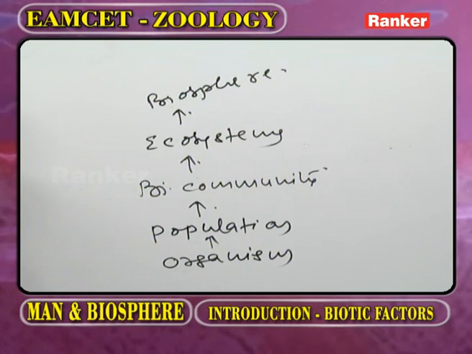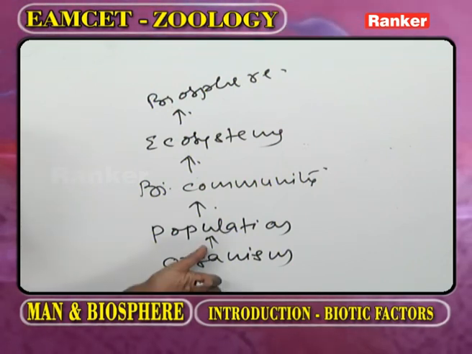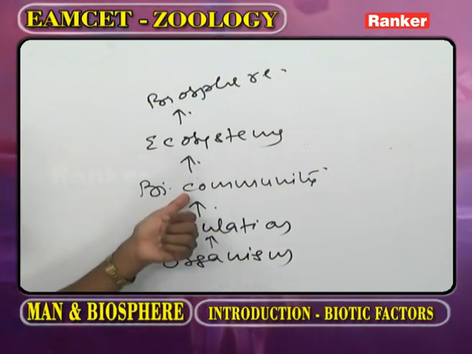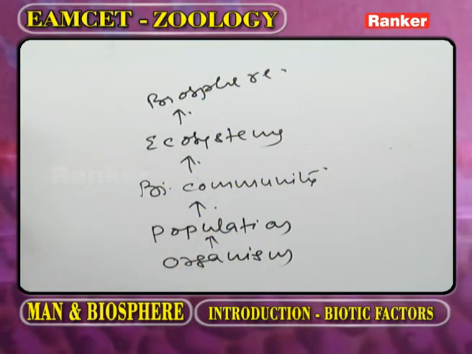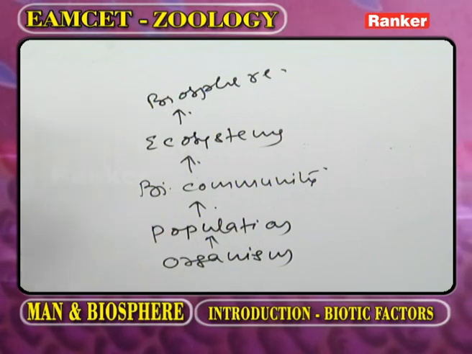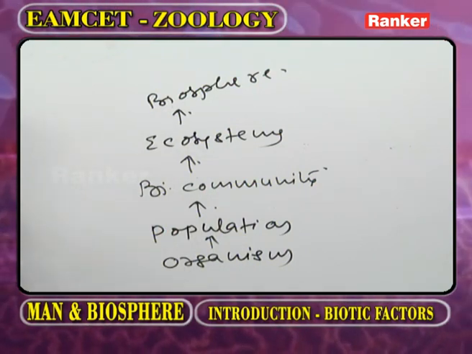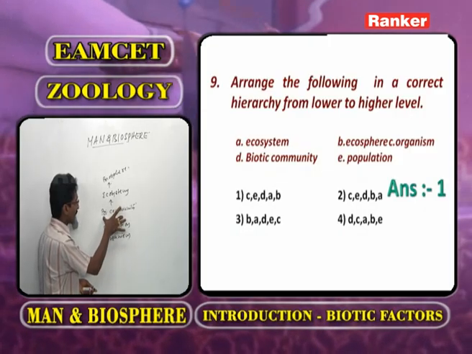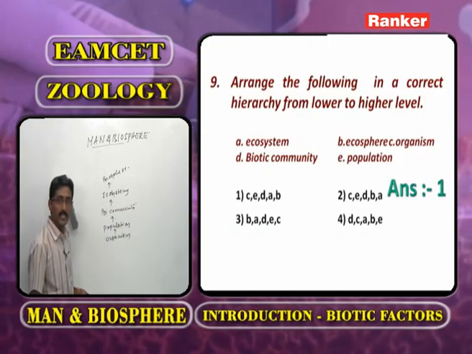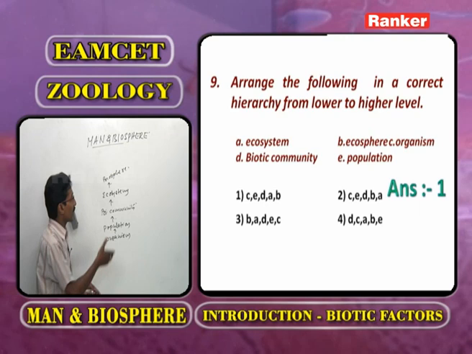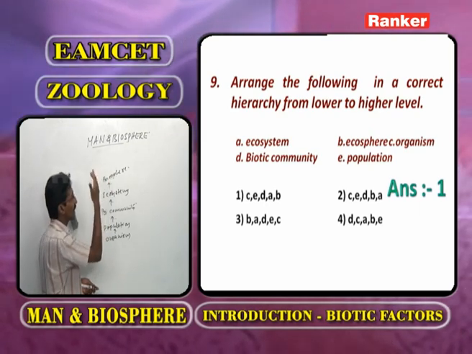That we call a species. And the species is in the form of population. Assemblage of populations, a community, biological community. What is one example for the biotic community? Woodland community. Assemblage of communities, one ecosystem. Assemblage of ecosystems, that we call biosphere.